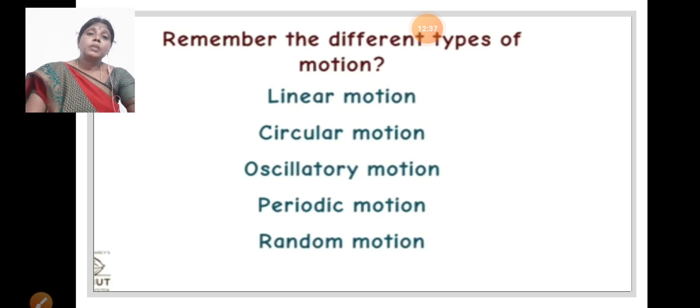Some areas of the road are curvilinear. In curvilinear motion, the body in translatory motion moves along a curved path. And in rectilinear motion, the body moves along a straight line. But when the bus moves along a curved path, that is called curvilinear motion.